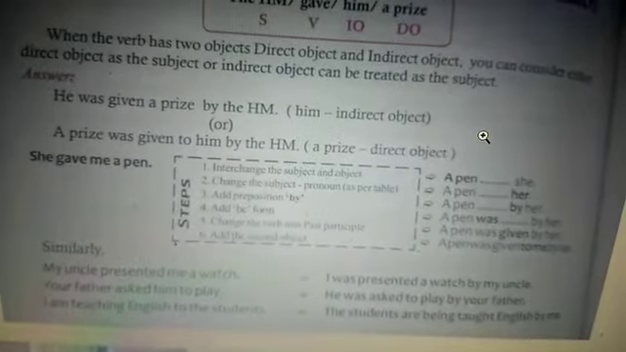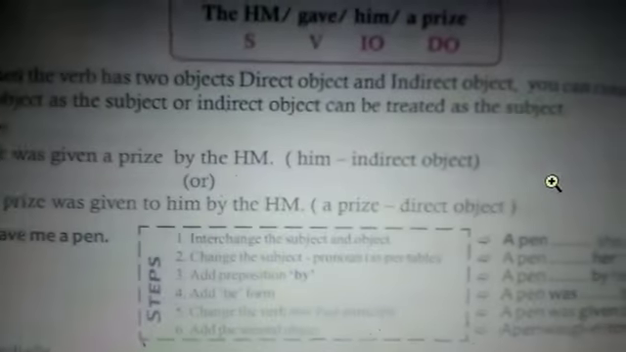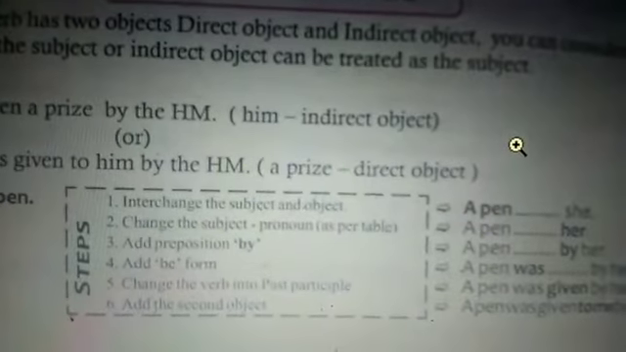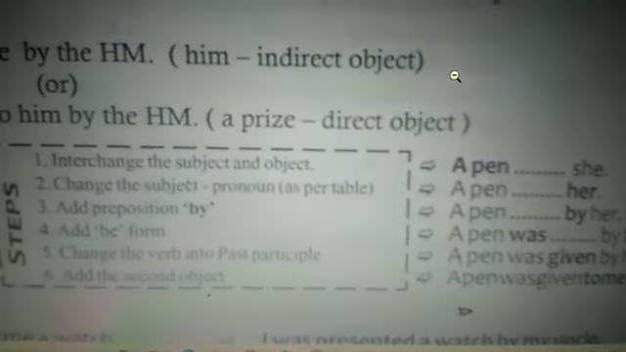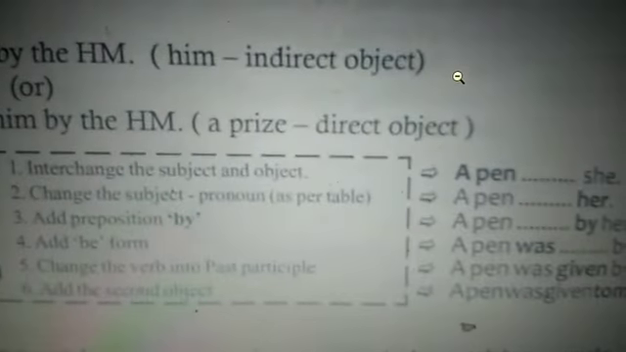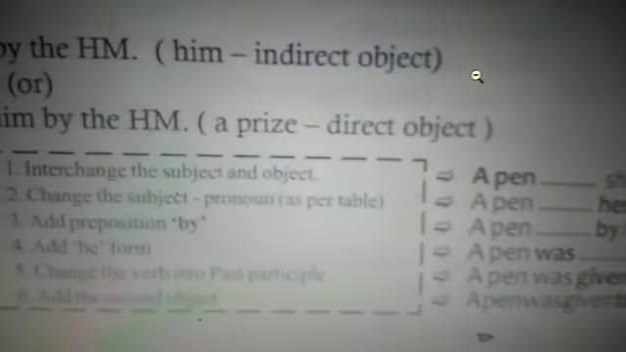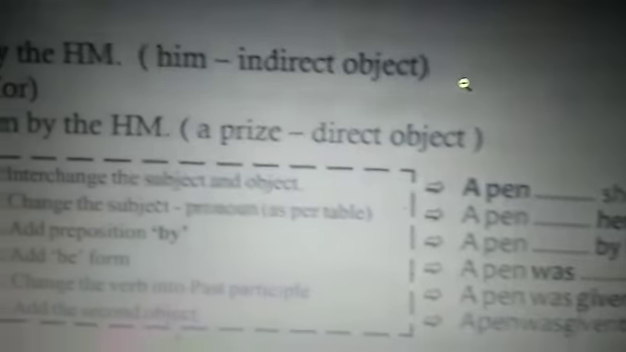So you can see, she gave me a pen. Steps, you see. Interchange the subject and object. Okay, a pen. So here she, okay. Change the subject pronoun as per the table I have already given you. So she will become her. Add preposition by. So by her. Add the be form. A pen was given, okay, to me by her. Change the verb into past participle. A pen was given to me by her. Add the second object. A pen was given to me by her.